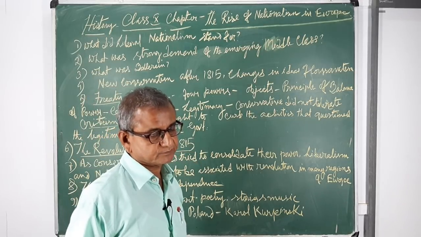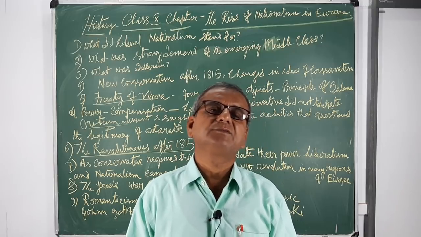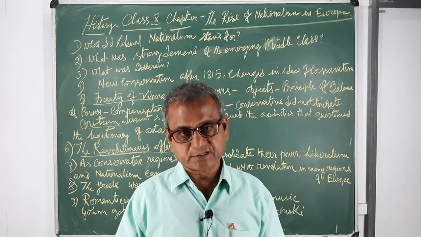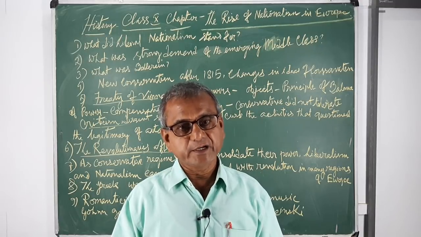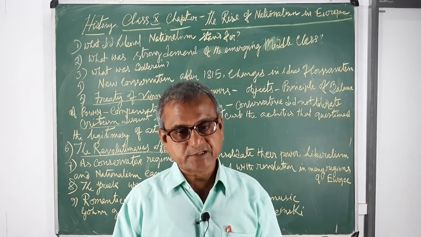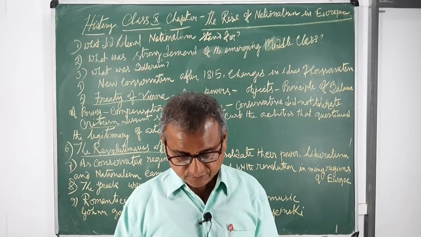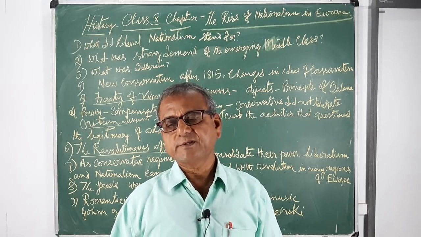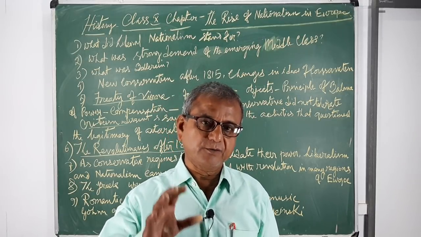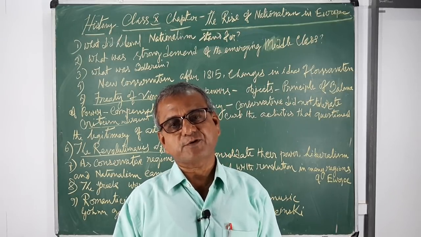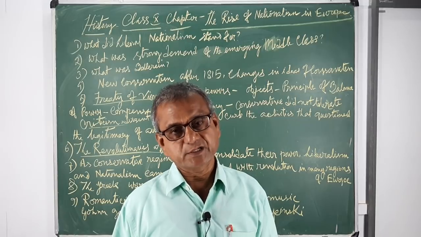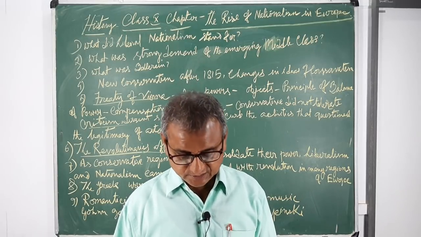The educated middle class, the liberal nationalists, wanted to spread the ideas of liberalism and nationalism in different countries of Europe. How? They formed underground secret societies. Many secret societies were formed in Poland, Germany, Italy and many other countries.